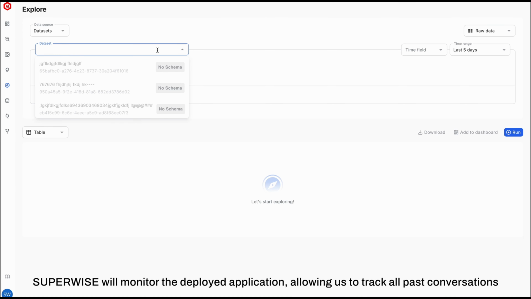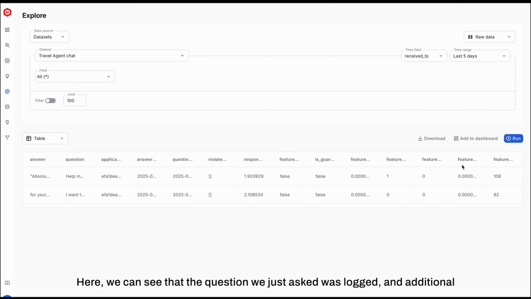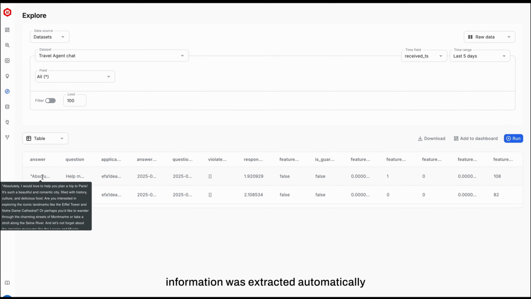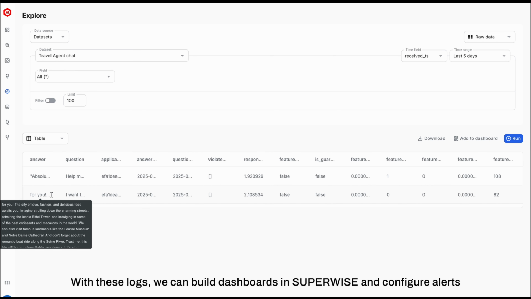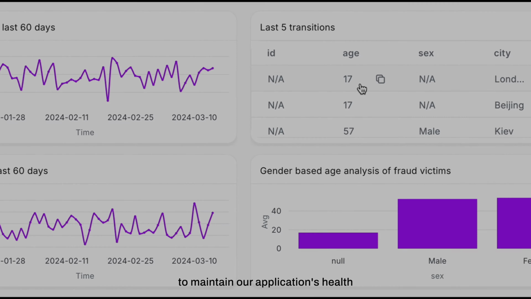Superwise will monitor the deployed application, allowing us to track all past conversations. Here, we can see that the question we just asked was logged, and additional information was extracted automatically. With these logs, we can build dashboards in Superwise and configure alerts to maintain our application's health.